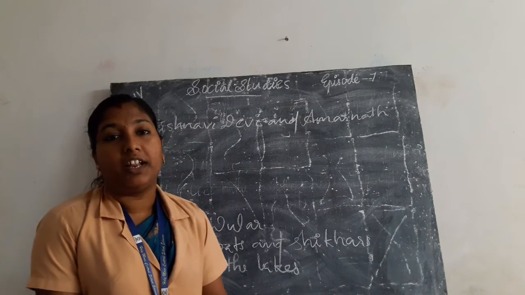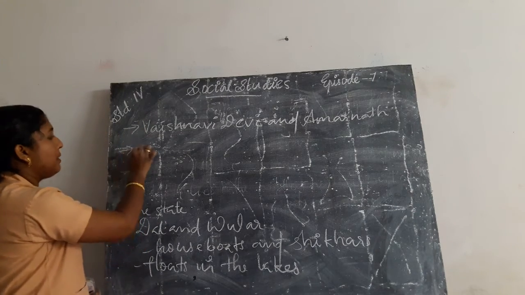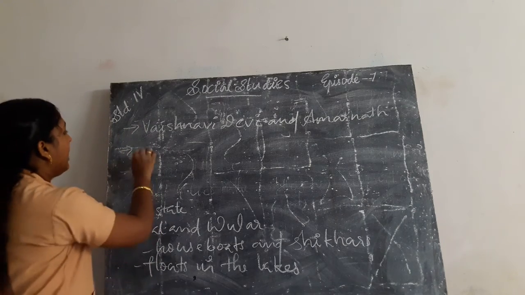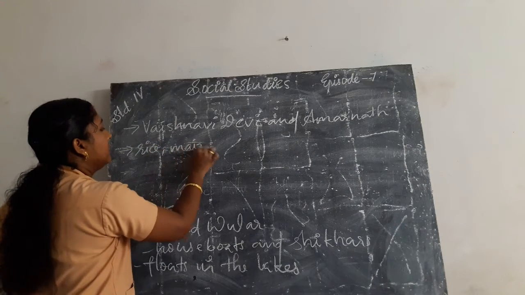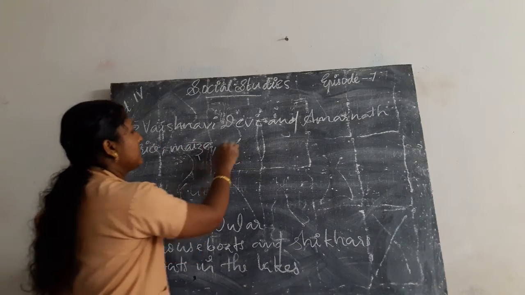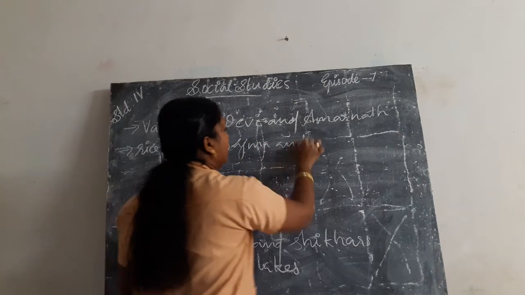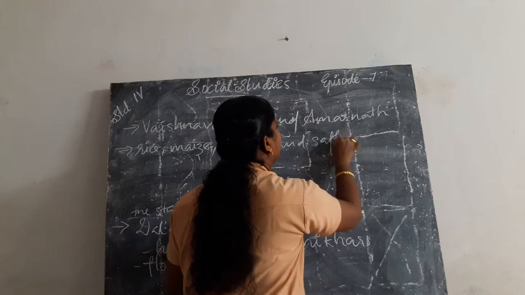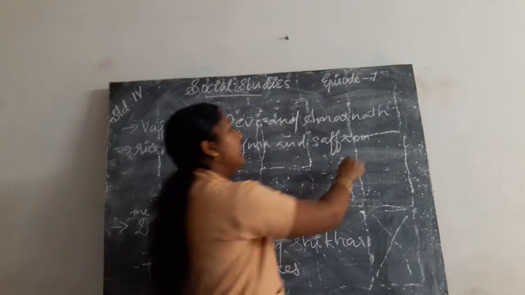Saffron is cultivated in the summer season.